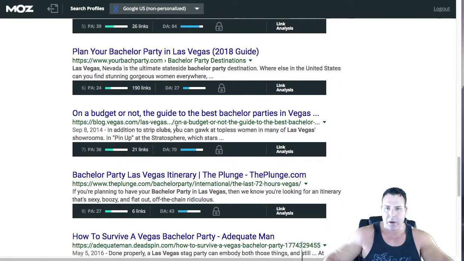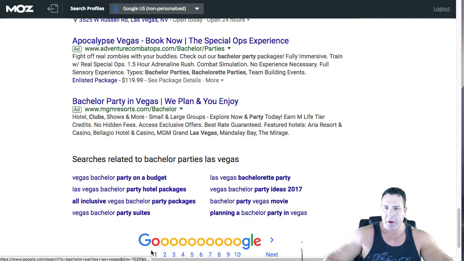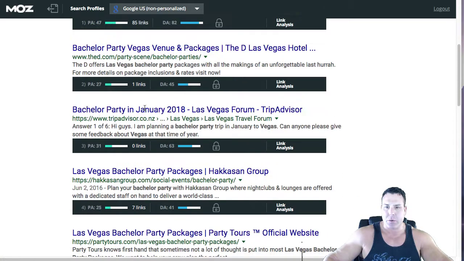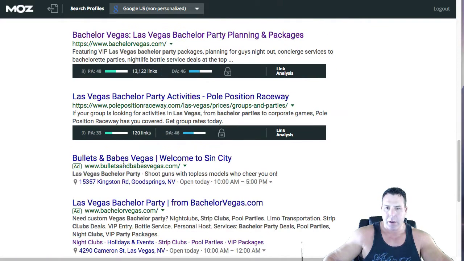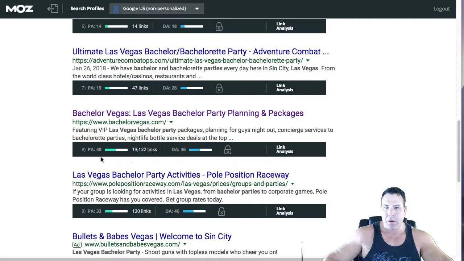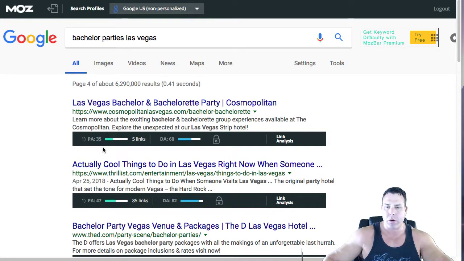You'll see we don't appear anywhere on the first page, and you have to go all the way to the 4th page to find us, which is a little frustrating, because on the MOZ Bar we have 13,122 links and a domain authority of 46, very solid. And we're on page 4.